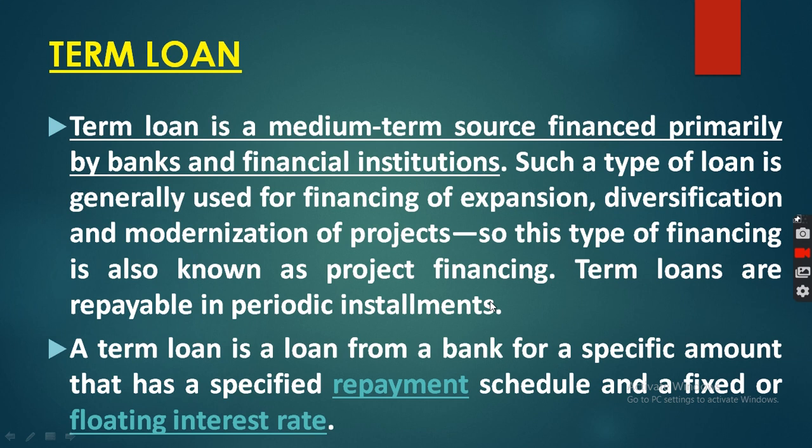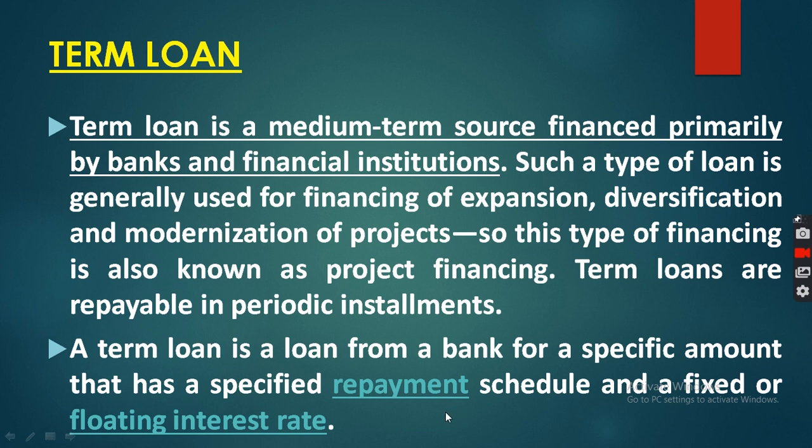What is that called? Term loan. Generally the bank is called the lender and the company is called the borrower. So there is a transaction or contract between lenders and borrowers. Term loans are repayable in periodic installments. If the company has taken a loan from the bank, what does it have to pay periodically? Installment.